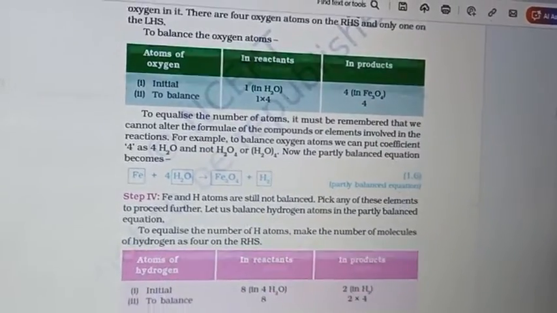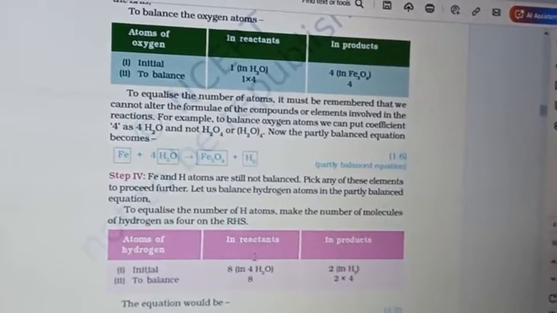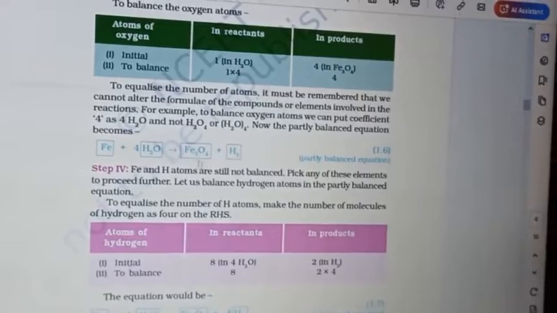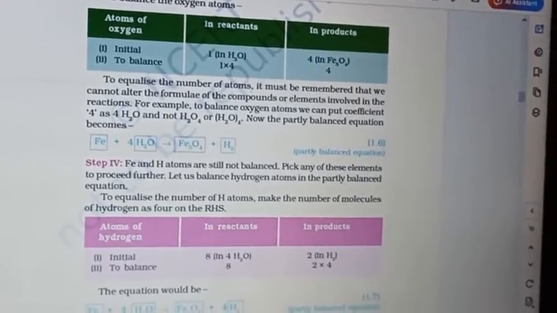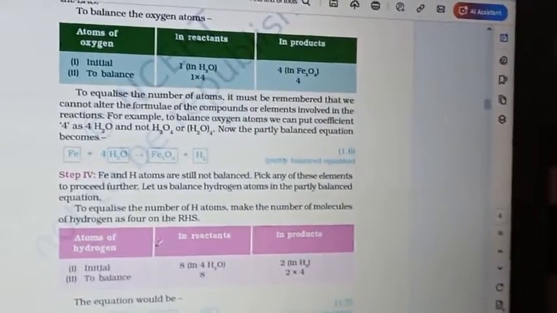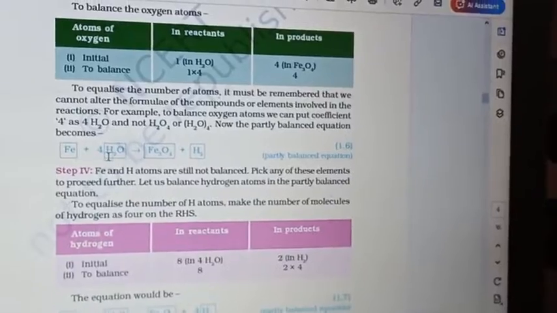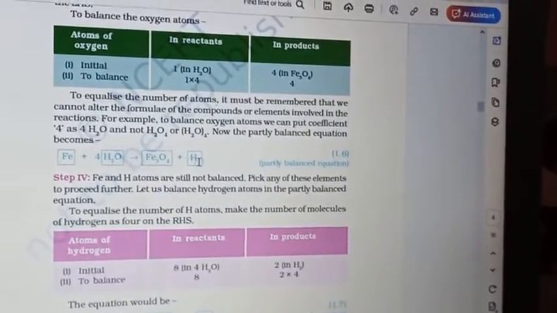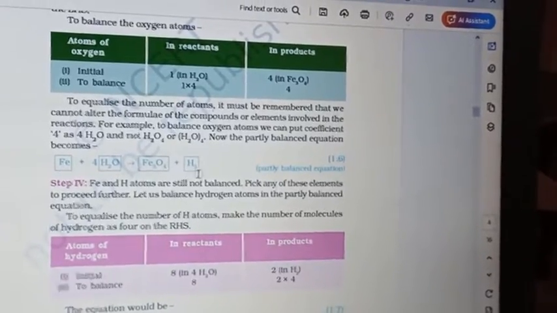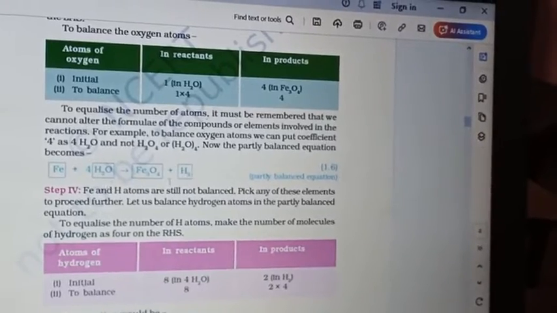Step 4: iron and hydrogen atoms are still not balanced. Here we have 4H2O. When we multiply H2O by 4, it becomes 8 hydrogen on the left, and here there are only 2 hydrogen. So for this we can multiply the H2 by 4.